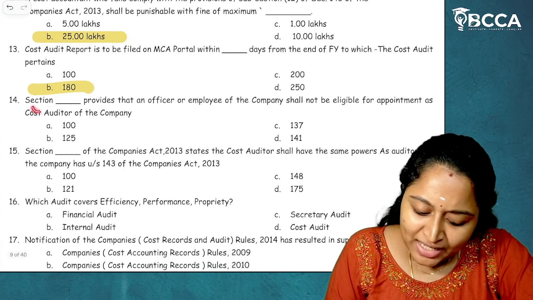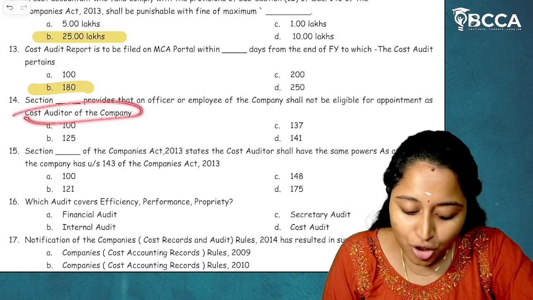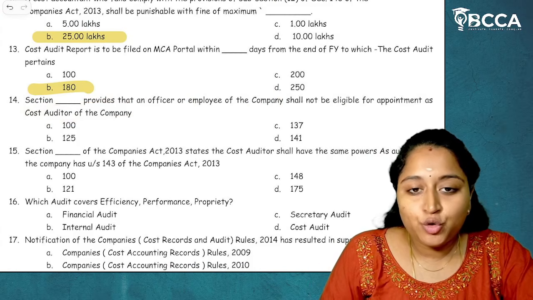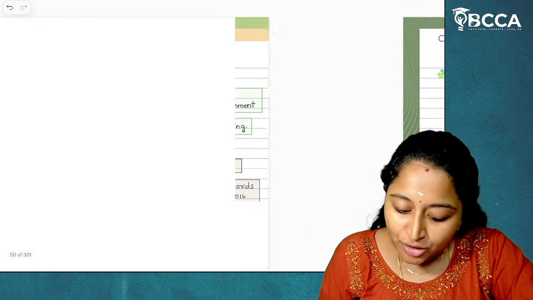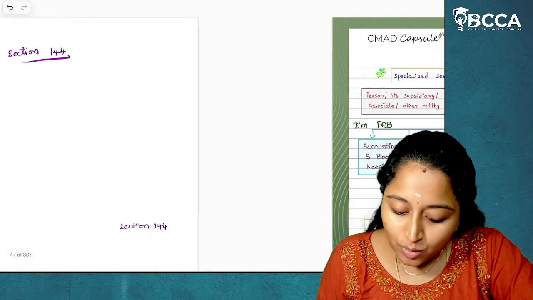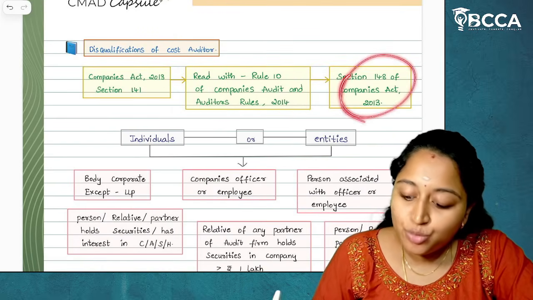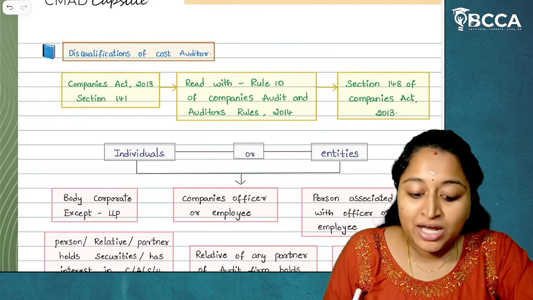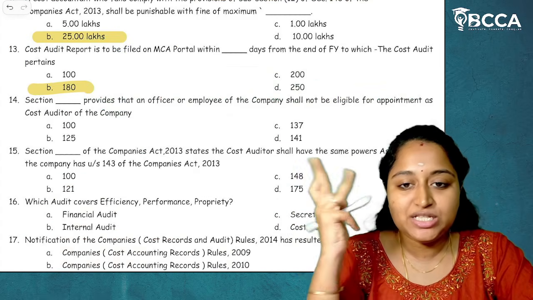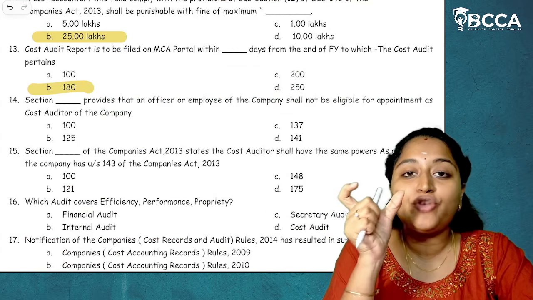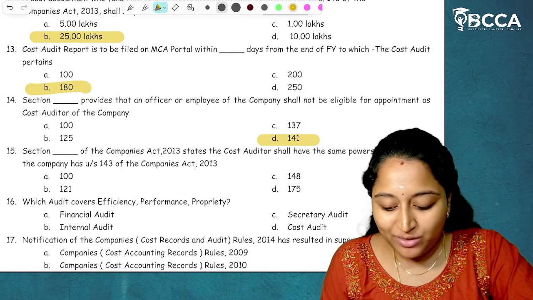Next. Section dash provides that the officer or employee of a company shall not be eligible for appointment as a cost auditor of a company. I have told you about the disqualifications of a cost auditor. What is the section which talks about disqualifications? Section 141, read with Rule 10 of the Companies (Audit and Auditors) Rules 2014 and Section 148 of the Companies Act 2013. So the exclusive section which talks about qualifications, disqualifications, rights, duties and obligations is Section 141 of the Companies Act 2013. So the answer is option D, Section 141.